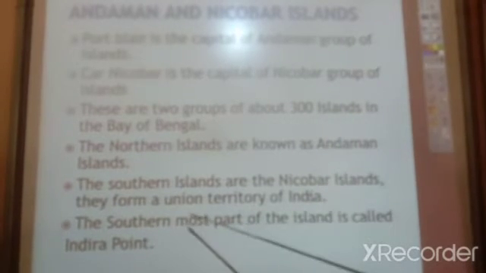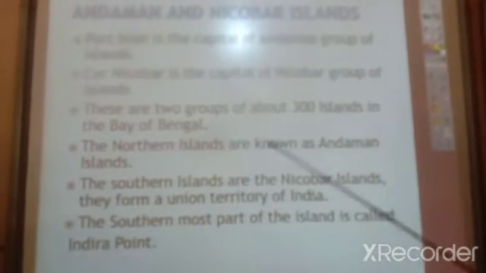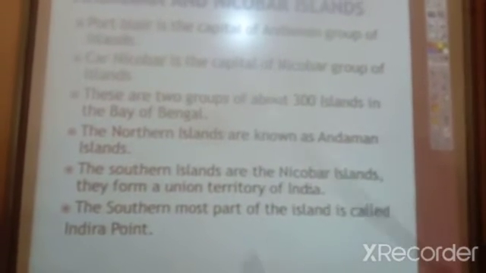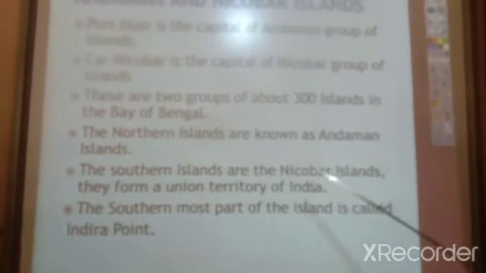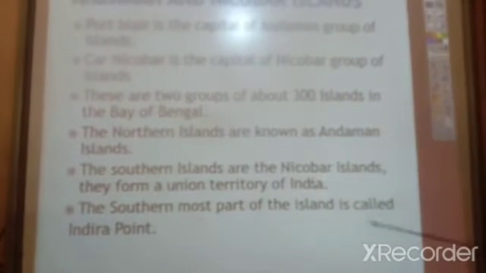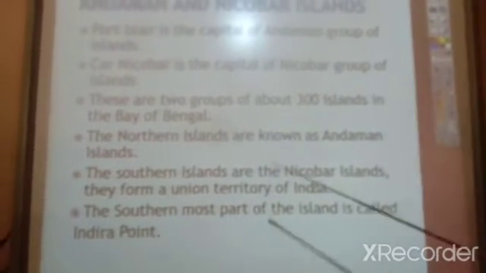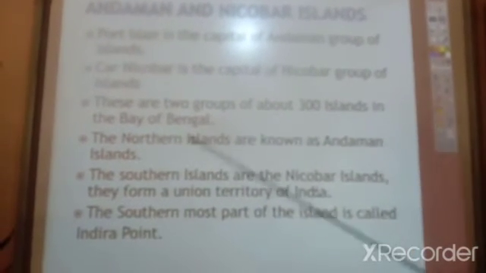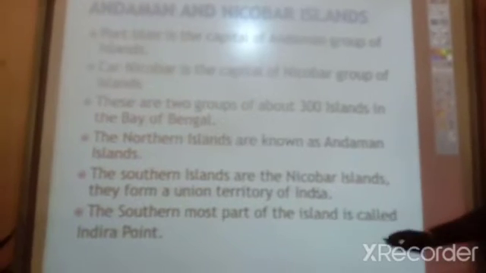These islands form a union territory of India. Do you know about the union territory? It is under the control of the central government. The southernmost part of the island is called Indira Point. Already I showed the image of Indira Point. This is the southernmost part of India.